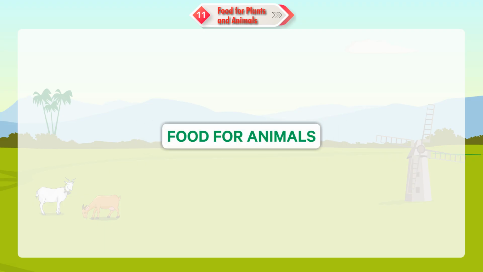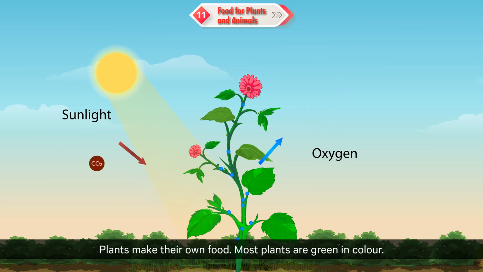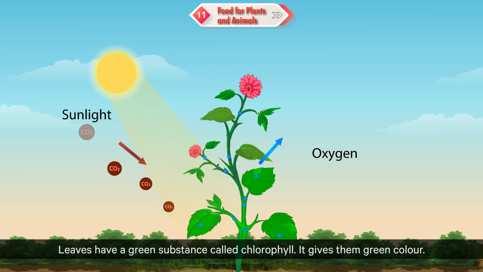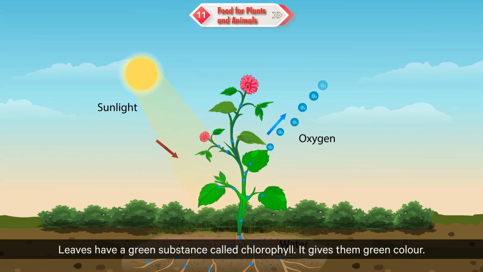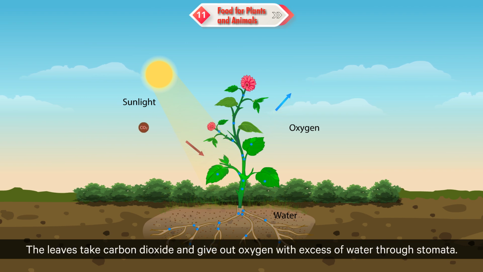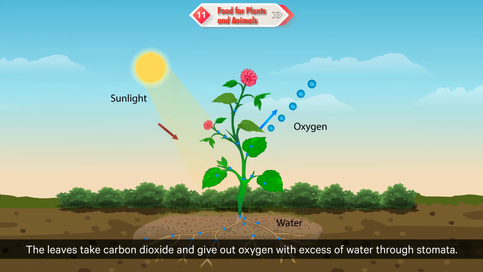Food for plants. Plants make their own food. Most plants are green in color. They look green because of their green leaves. Leaves have a green substance called chlorophyll. It gives them green color. Leaves have many tiny pores on their back surfaces called stomata. The leaves take carbon dioxide and give out oxygen with excess of water through stomata.